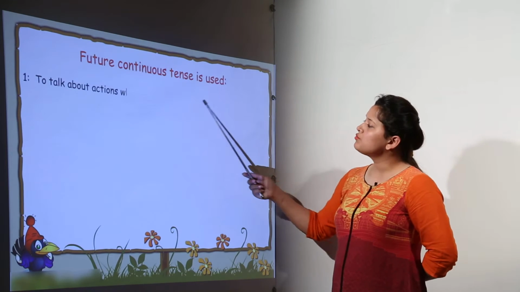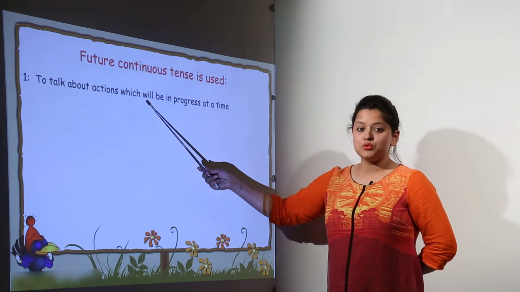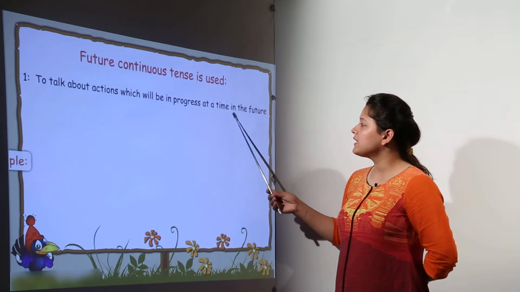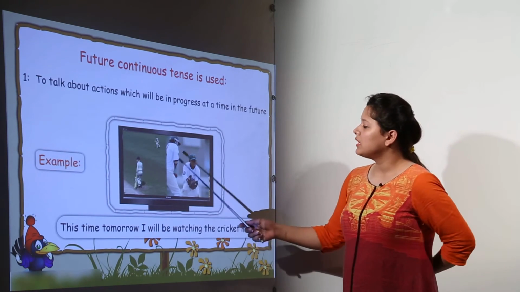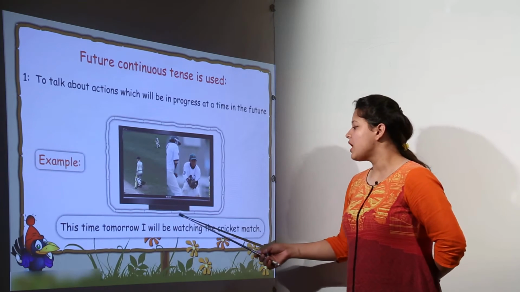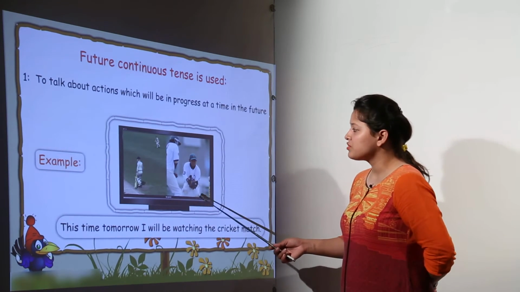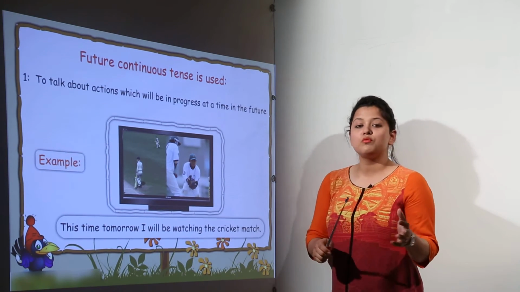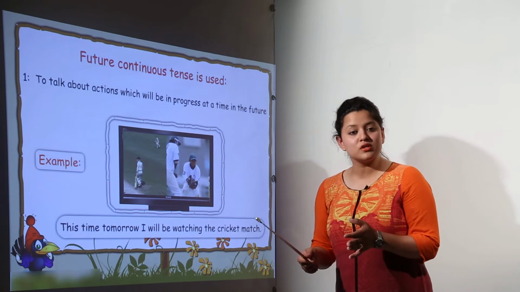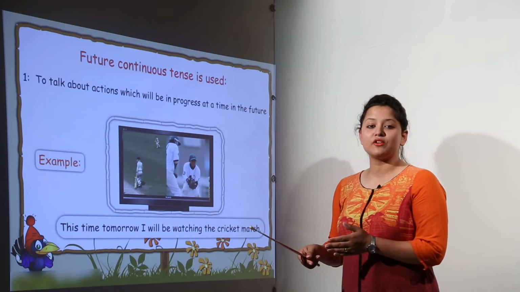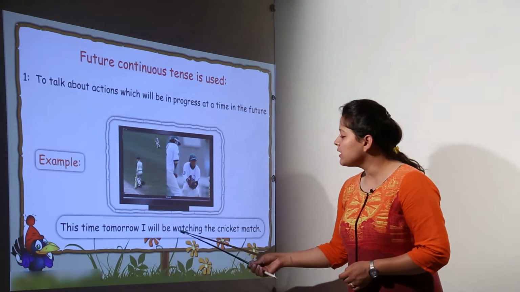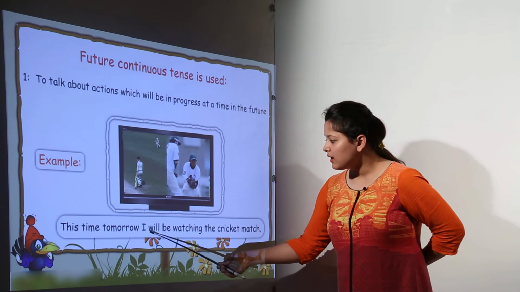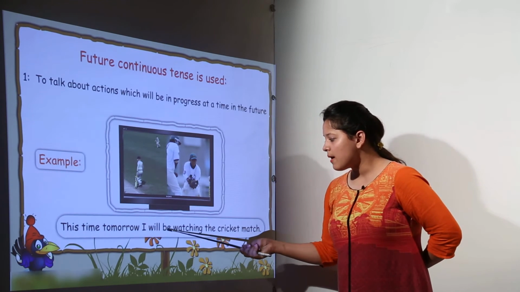So it is to be used to talk about the actions which will be in progress at a time in future, something that will be in progress in future, like this time tomorrow I will be watching the cricket match. So this time tomorrow, what you are going to do, tomorrow is future and you are going to continue some action, that is you are going to watch the cricket match. You will be watching.